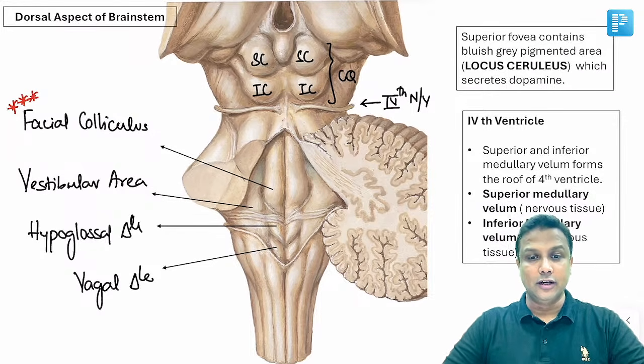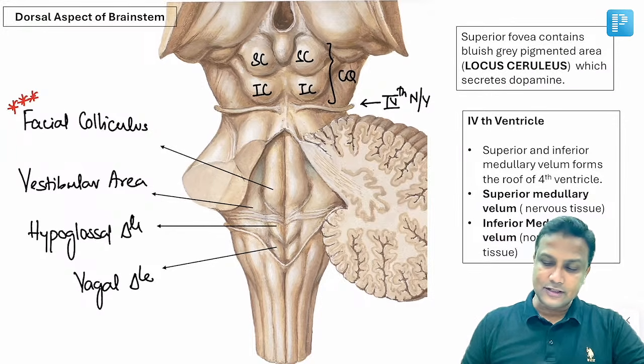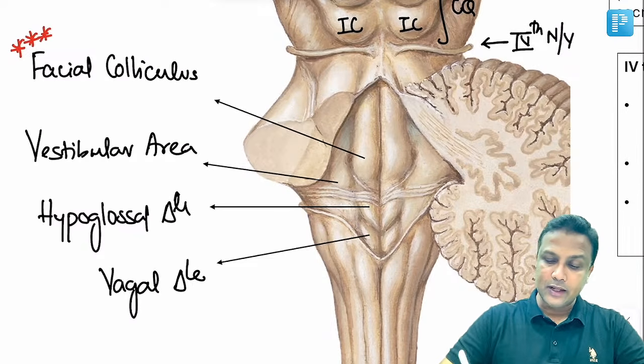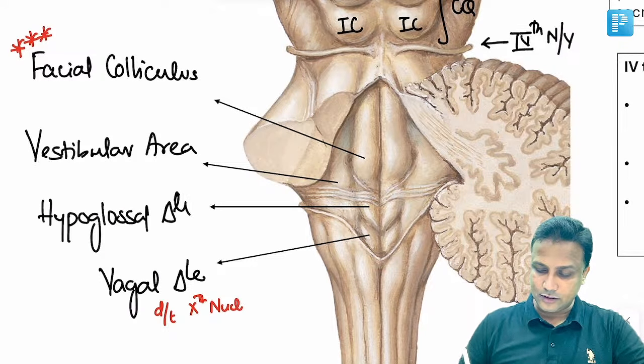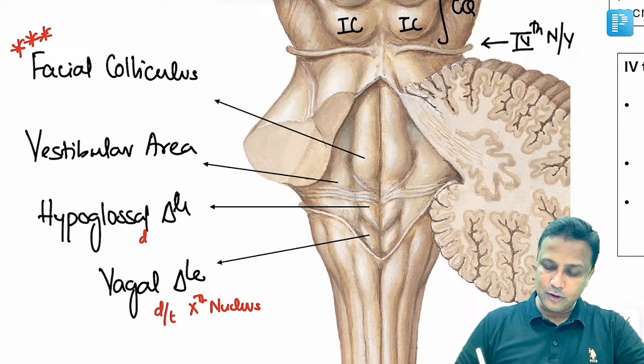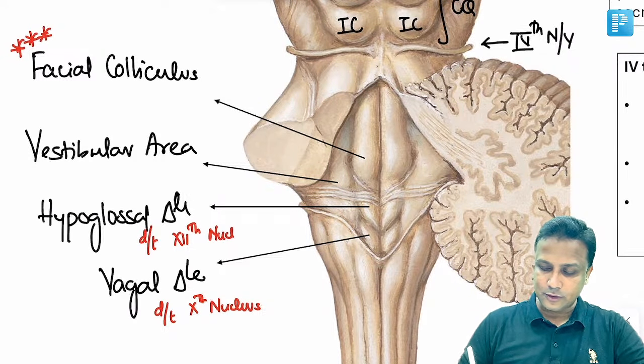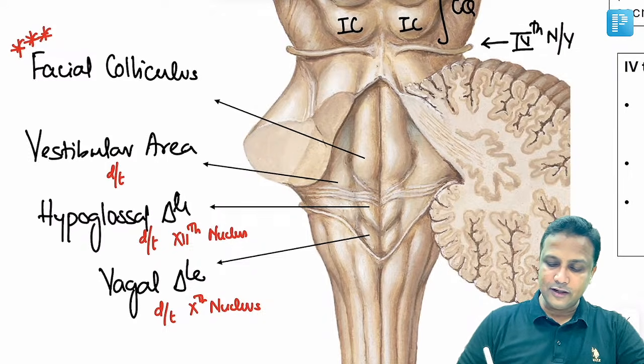Now you got to learn what is the reason for this elevation, why it is elevated here. Remember, the vagal triangle is actually formed due to the vagus nucleus, the 10th nucleus. Similarly, hypoglossal triangle is formed due to the 12th nucleus, hypoglossal nucleus. And then vestibular area is actually formed due to the vestibulocochlear nucleus, that is your 8th nucleus.